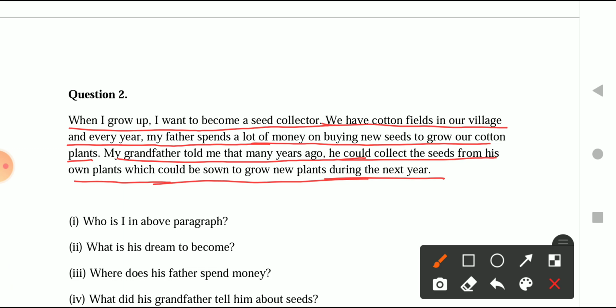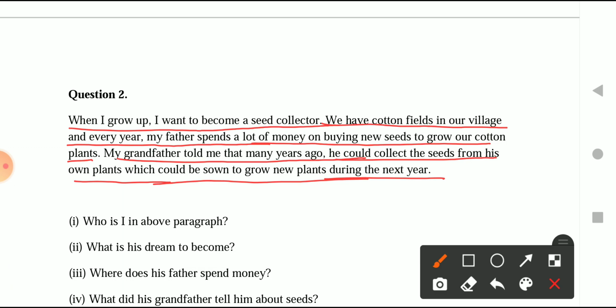He is a farmer who does cotton farming, and he wants his father's money to be preserved. He basically wants his father to not spend that money on buying seeds, and that is the reason he wants to learn how to preserve the seeds used for cotton farming, so that his father doesn't have to waste money buying new seeds.